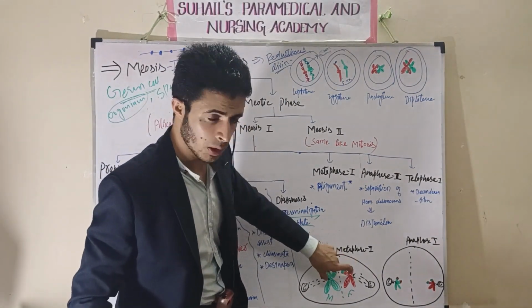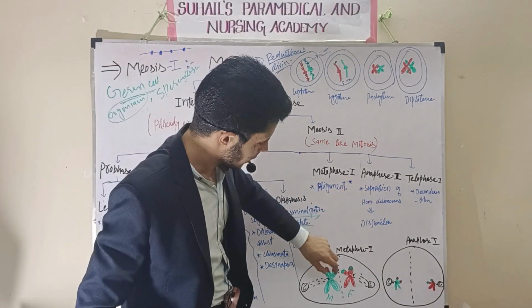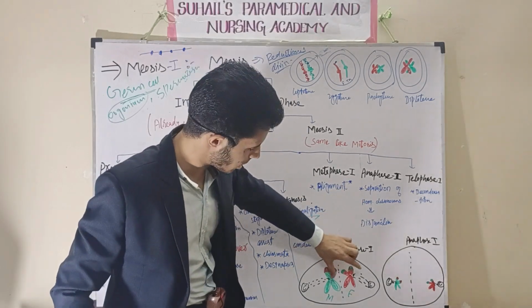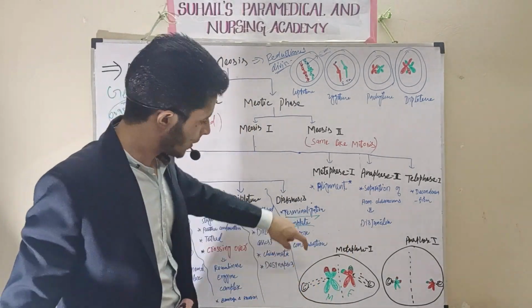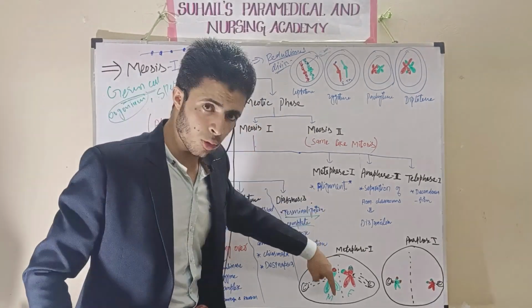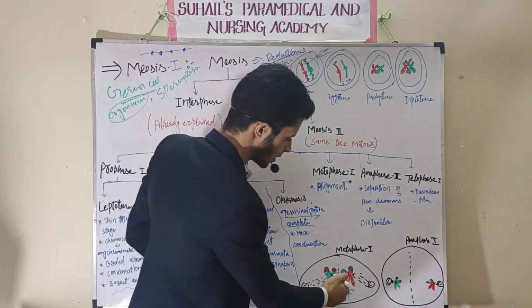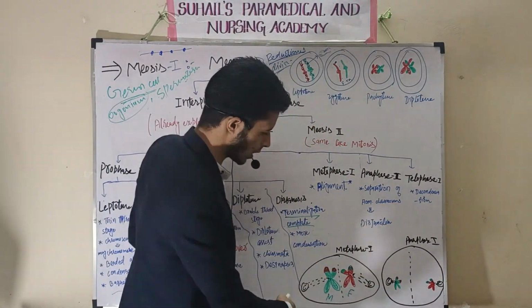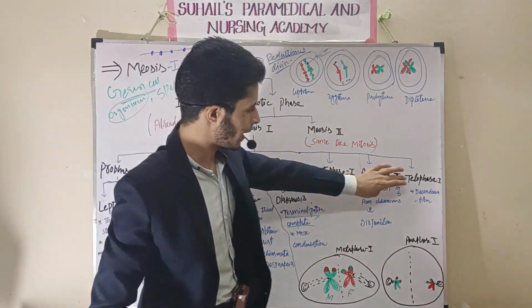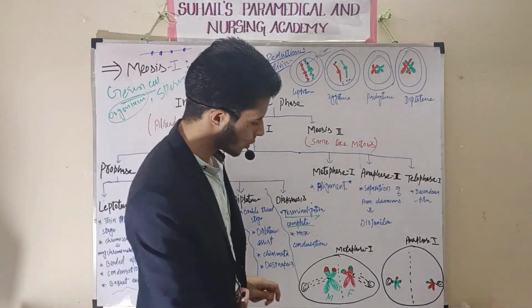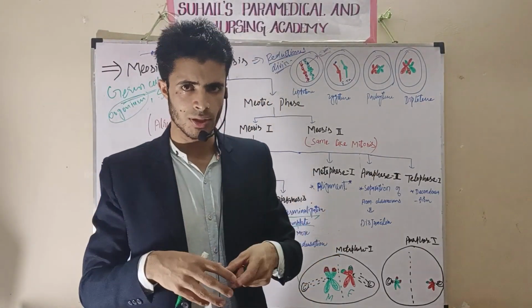Firstly, there is attachment of spindle fibers. In case of anaphase, first this separation will occur. So in case of mitosis, there was division of centromere, but here division of centromere will not occur. This will go one side in anaphase first, because in anaphase division occurs. Then in telophase, decondensation will occur. This DNA will undergo decondensation.